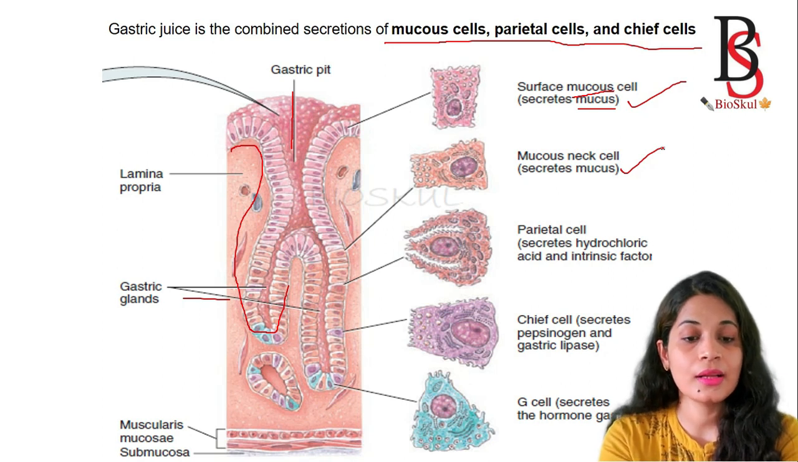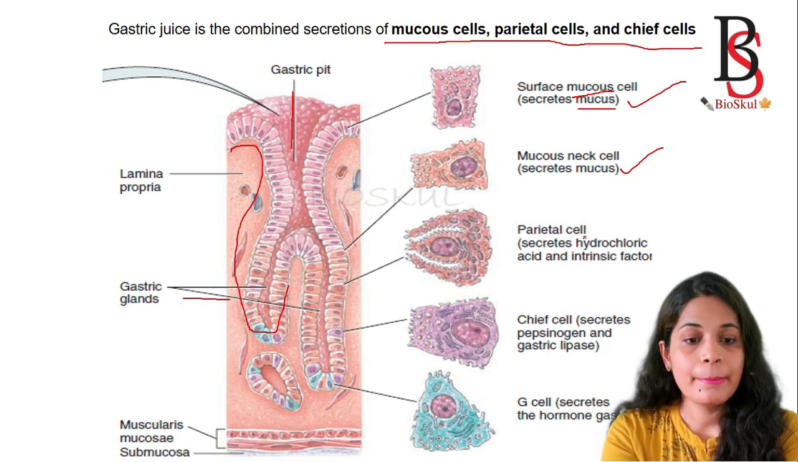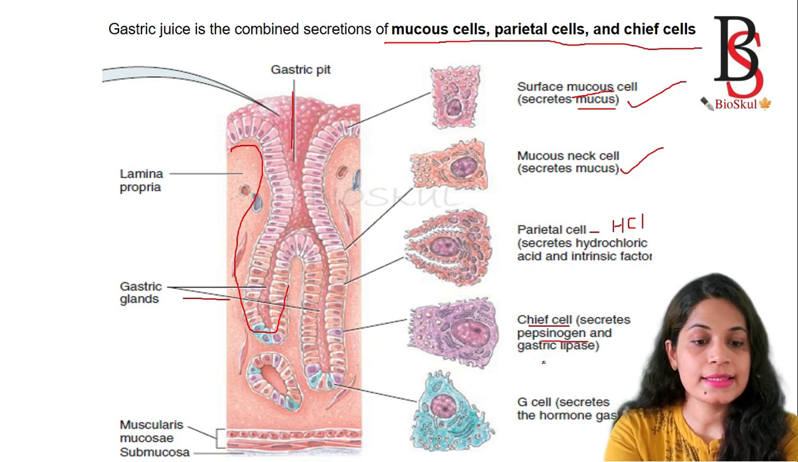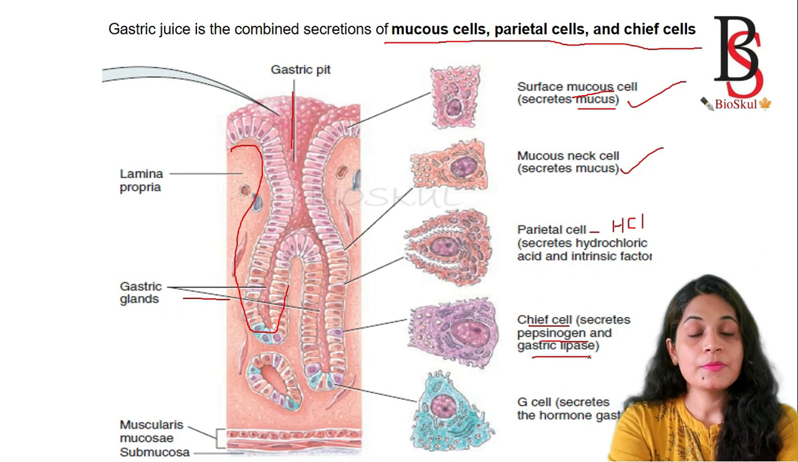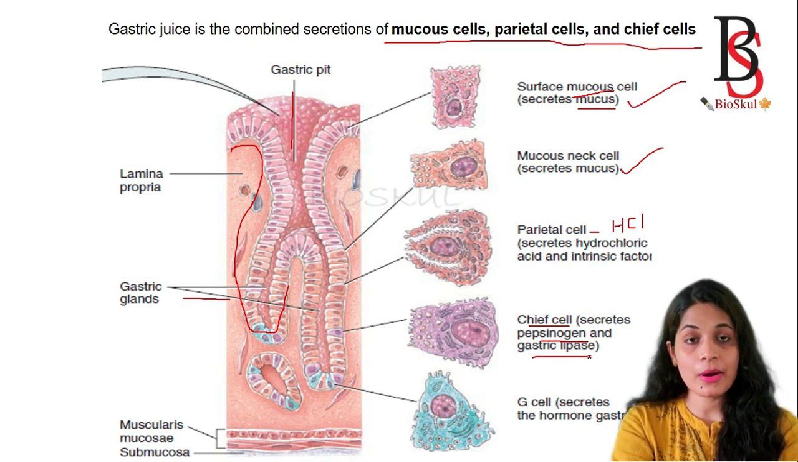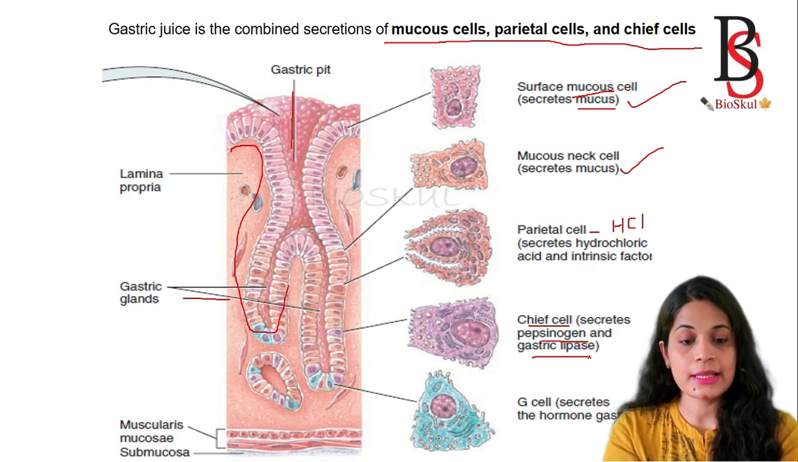Okay, then the parietal cell. What will the parietal cell synthesize? The parietal cell will synthesize the hydrochloric acid. You have to remember which cell synthesizes what. Okay, the parietal cell synthesizes the hydrochloric acid, and the chief cell will secrete the pepsinogen and gastric lipase. Pepsinogen is the inactive form. Okay, we are going to discuss it in our upcoming slides.